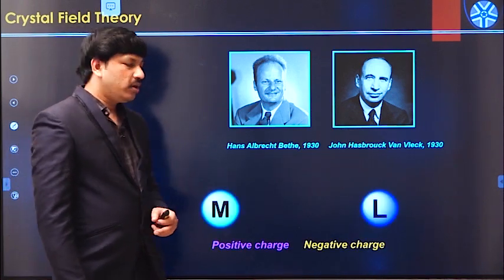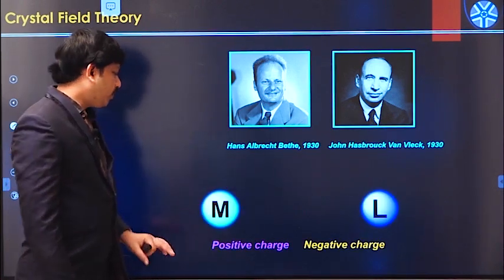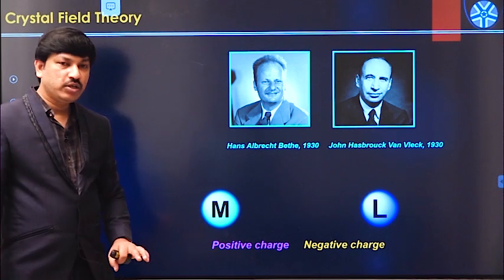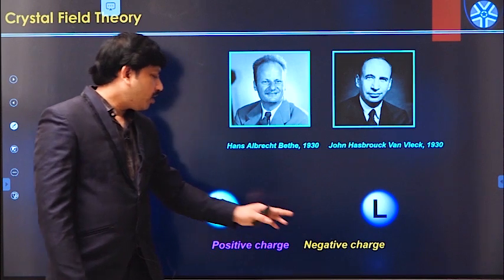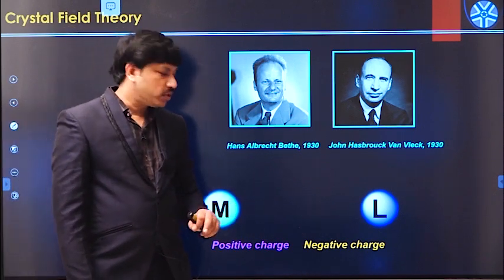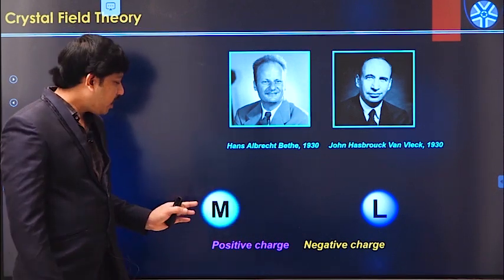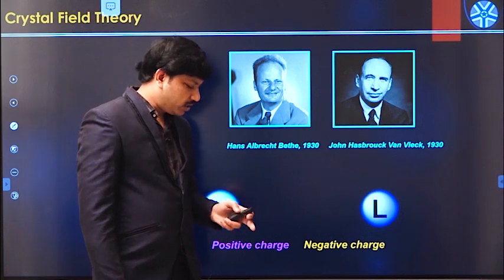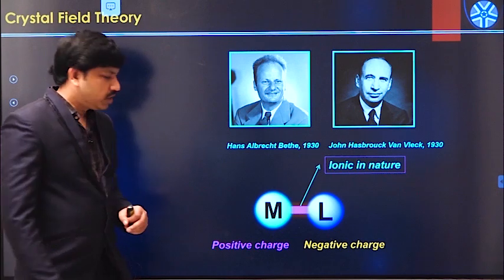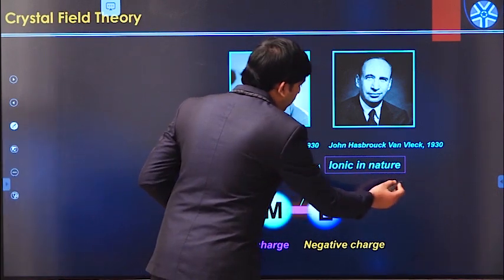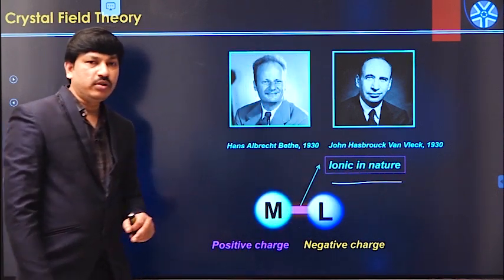According to crystal field theory, the main assumption is that metals are treated as positively charged species and ligands are treated as negative charges or point dipoles. Whenever a metal ligand bond is formed, that bond is ionic in nature. So always the metal ligand bond is ionic in nature according to crystal field theory.